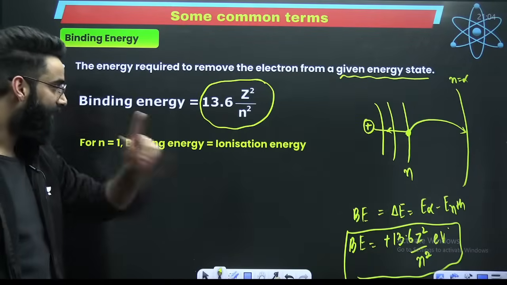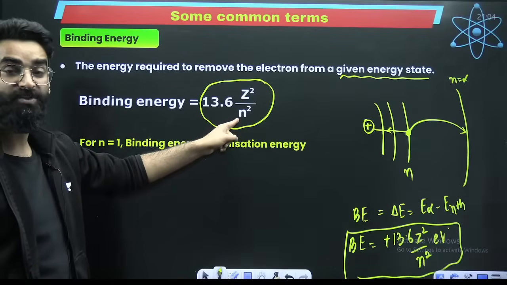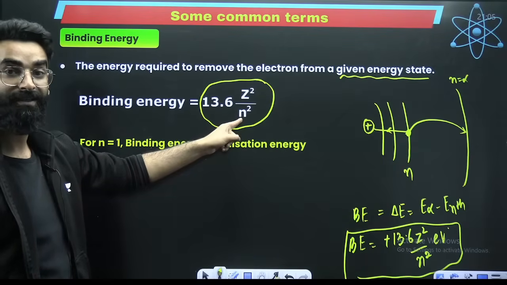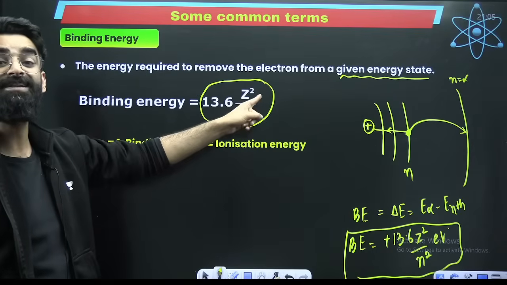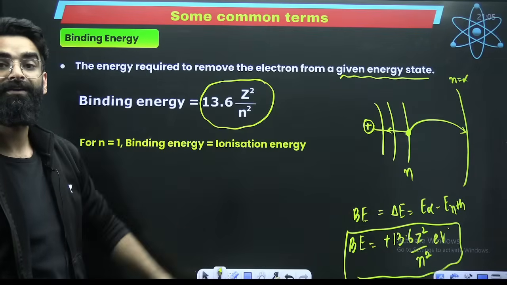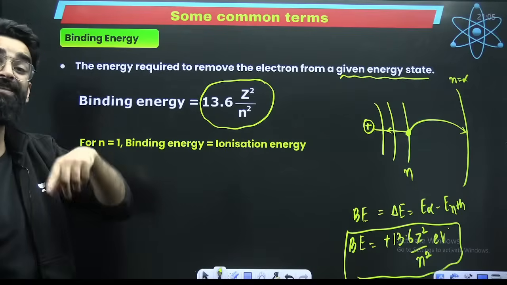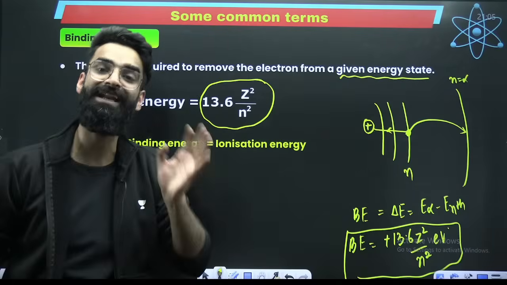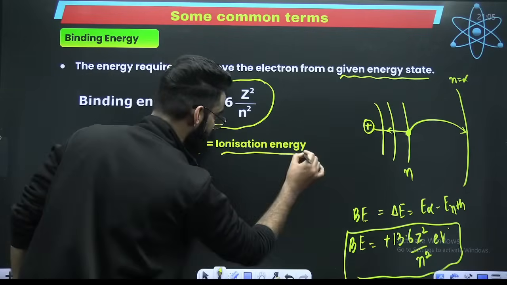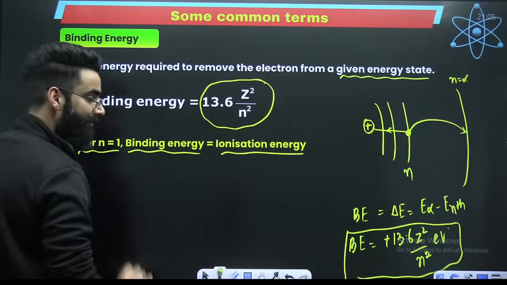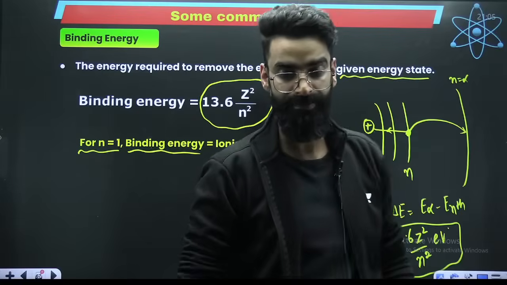Now, if N is equal to 1, binding energy becomes 13.6 Z square. 13.6 Z square was the ionization energy for any hydrogen-like atom. So can I say your binding energy and ionization energy become equal when N is equal to 1, when the given energy state is 1?